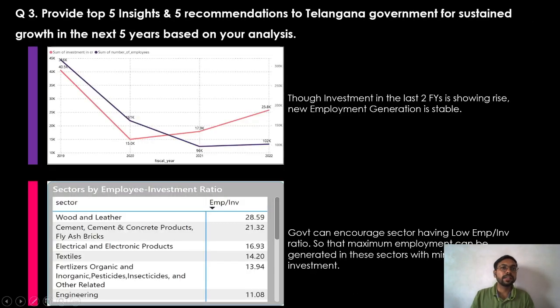Question 3, providing insights and recommendation to Telangana government. Here my first point is that investment in last 2 fiscal years is showing a rise. However, the new employment generation is stable. The second point is that government can encourage sectors having low employment investment ratio so that maximum employment can be generated in these sectors with minimum investment.